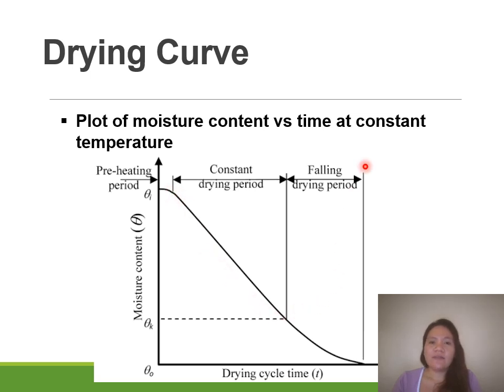Then the next stage is that further drying time will succeedingly reduce the moisture content of your food product. So this is the drying curve, which shows you the plot of your moisture content versus your drying cycle time.